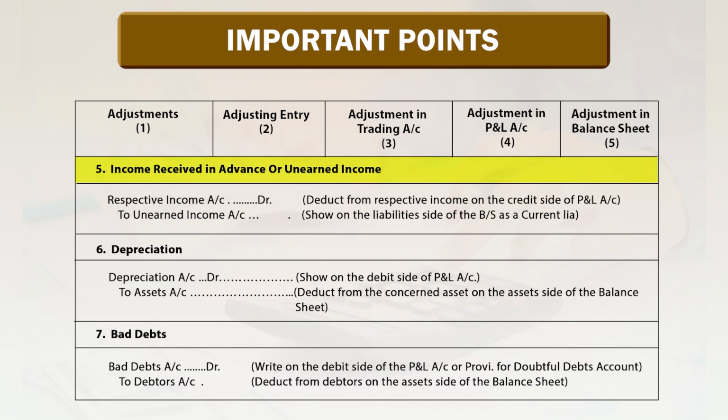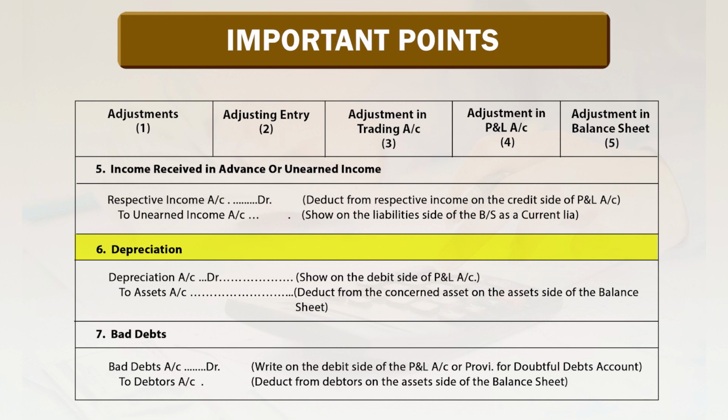Number 5, income received in advance or unearned income. Respective income account debited, unearned income account credited. Respective income is deducted from the respective income on the credit side of the profit and loss account, and the unearned income account shows on the liability side of the balance sheet as a current liability.